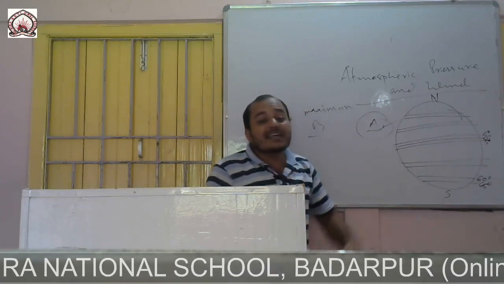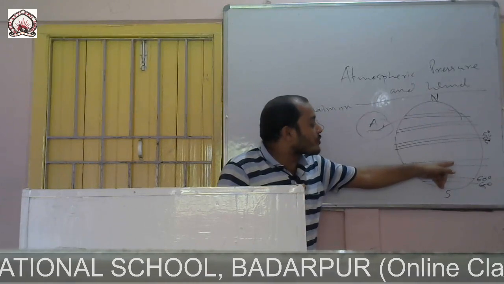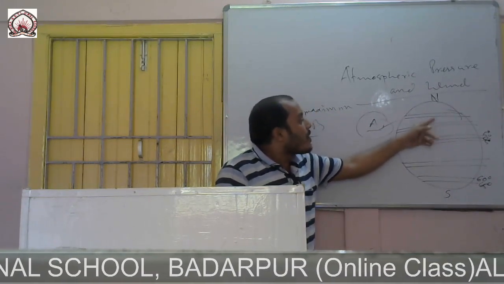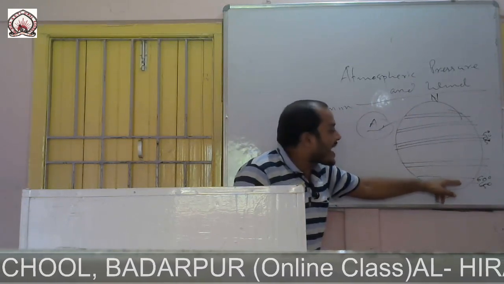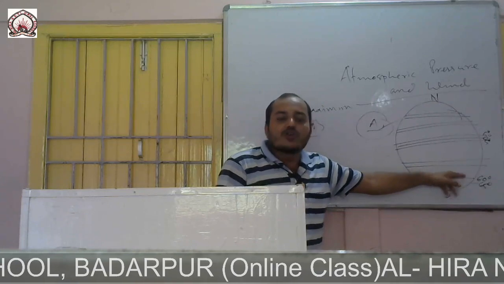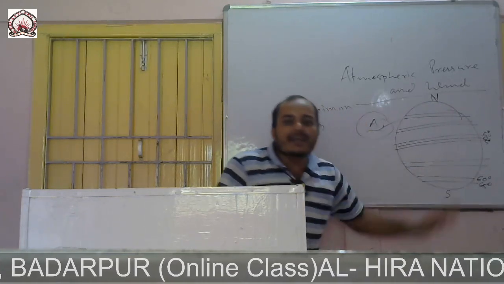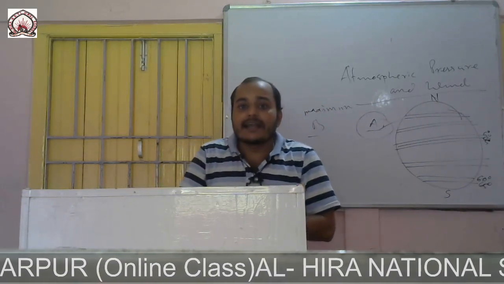Now the anti-trade wind. This is the Tropic of Cancer and Tropic of Capricorn. Below this tropical belt is the subpolar low pressure belt, so the pressure here is also low. When the wind moves from the high pressure belt to the low pressure belt, it is called anti-trade wind.